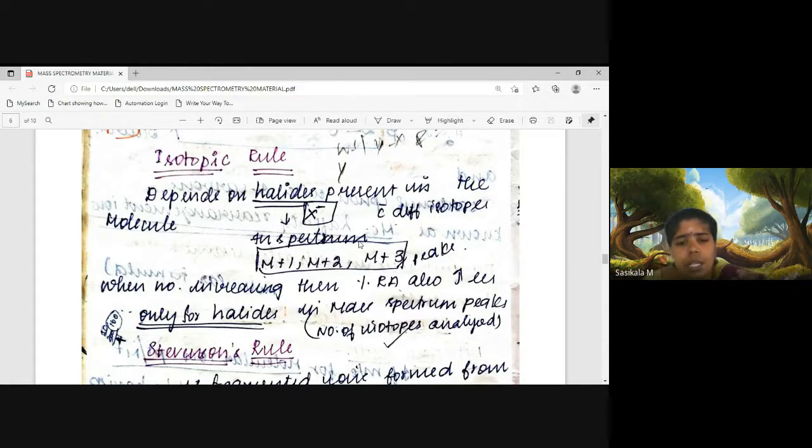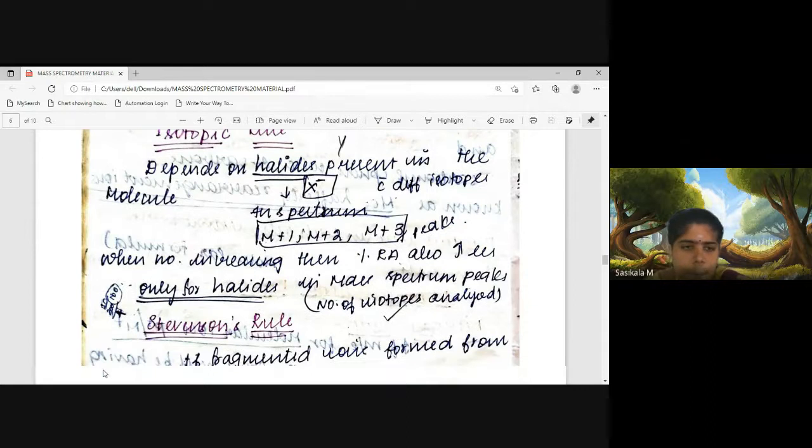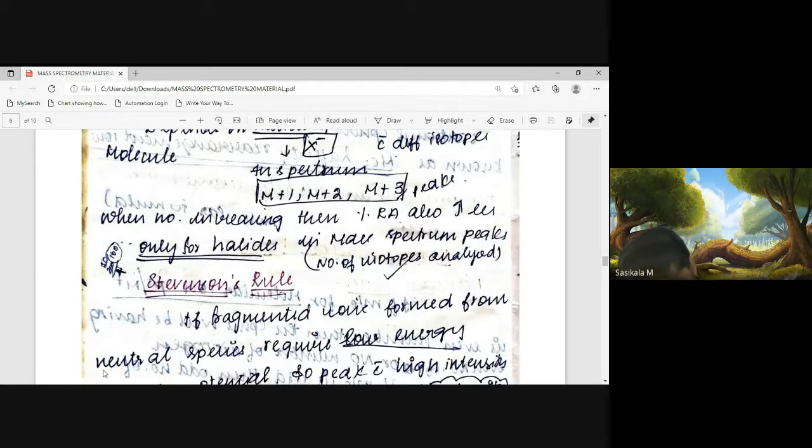According to the mass to charge ratio increasing, the relative abundance also will be increasing, and from this we can analyze what kind of isotope is existing. The M plus 1 peak is mainly due to the carbon-13 isotope. Okay, and next, coming to Stevenson's rule.